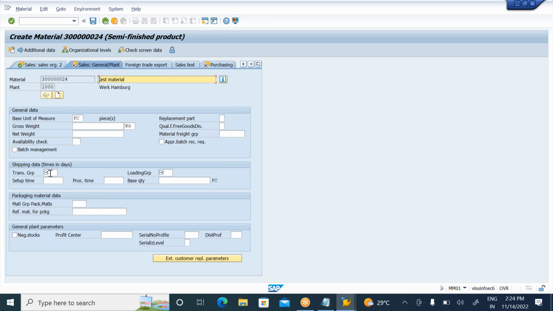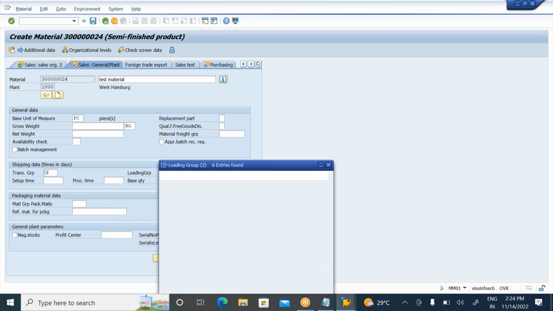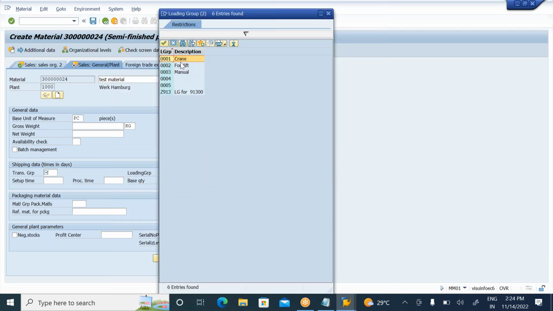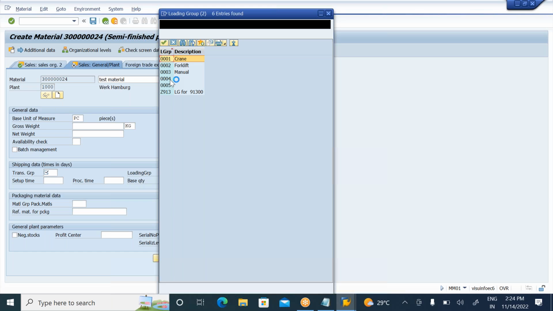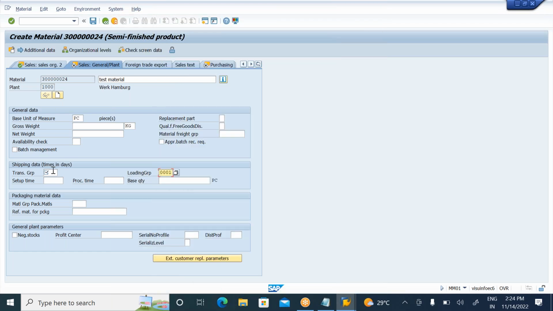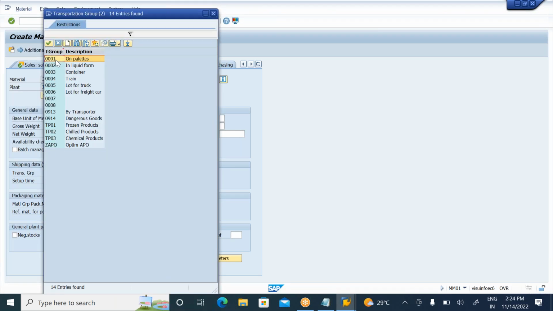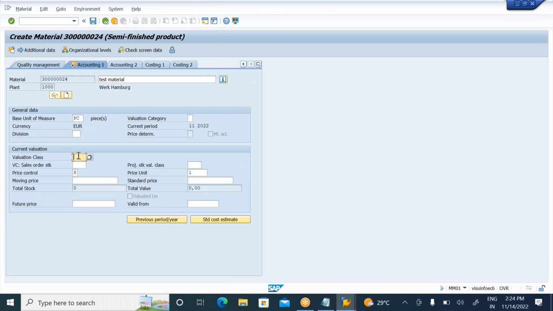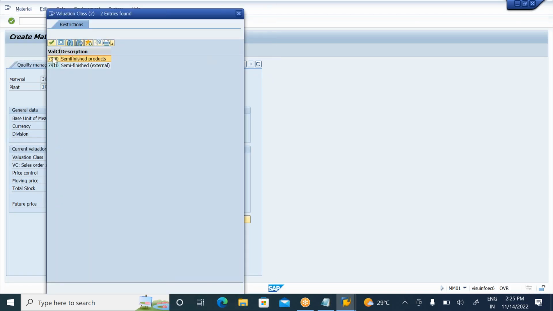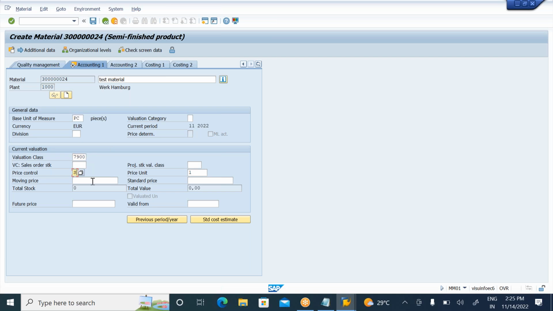And in sales organization 3 view, we need to enter the transportation group and loading group. We just discussed that the loading group is shipping point information. Material to material, the loading is different: some materials I load by crane, some by forklift. Which loading group am I taking? Triple zero. By using a crane, I enter the loading group as triple zero, and the transportation group also as triple zero. All these details I need to enter. Then enter the valuation class and the price. The price will be some 100 euros.